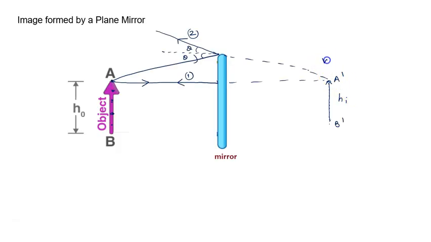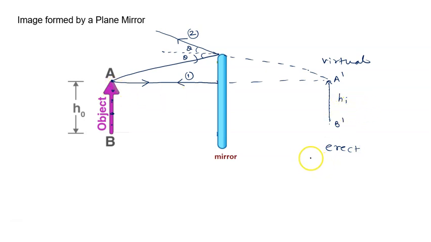Characteristics of the image formed by the plane mirror. In a plane mirror, the image of a real object is always virtual. This image is a virtual image. I hope it is visible to all of you. This is the virtual image because it is behind the mirror and the rays are not really intersecting. They appear to meet at this point. Second point, the image is erect. As you can see, the object and image are both erect.